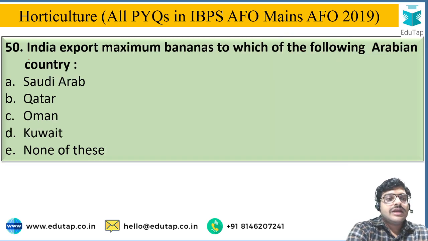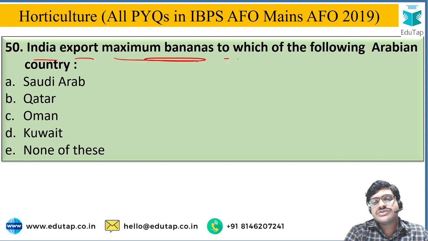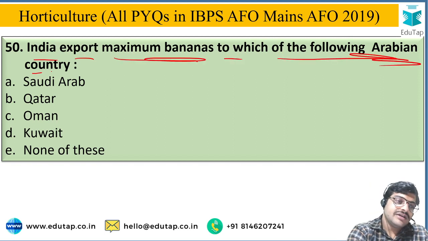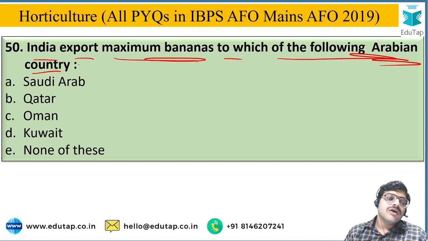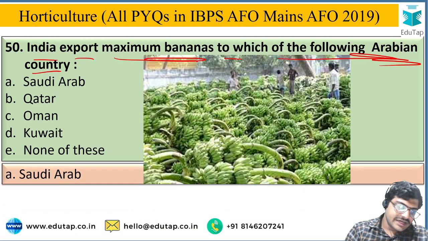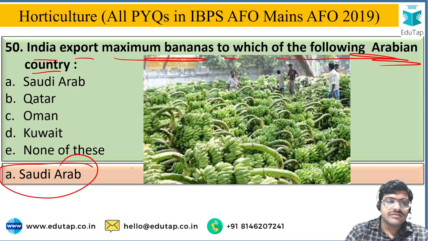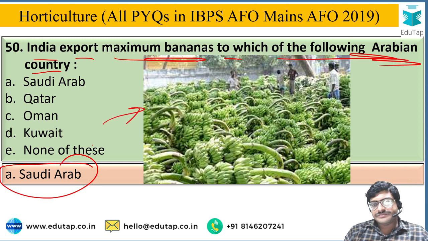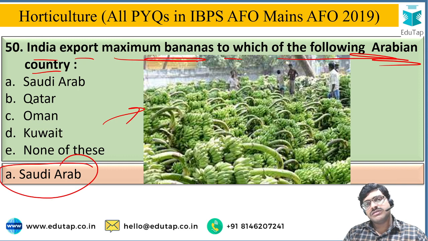Next, India exports maximum bananas to which of the following Arabian countries? And the options are Saudi Arab, Qatar, Oman, Kuwait, or none of these. And the correct answer is A, Saudi Arab. So this is the Arabian country where India exports maximum bananas.